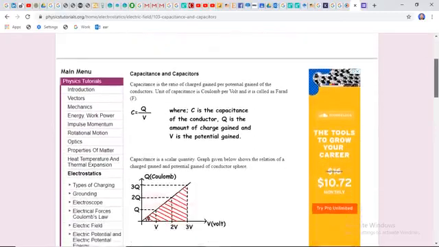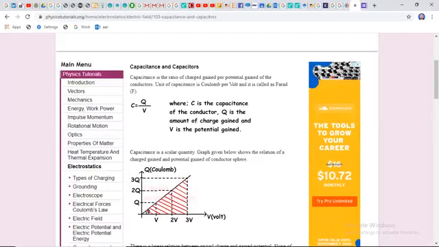The second entity is inductance. Inductance can also be connected in series and in parallel. The equivalent formula for series, we all know, is L equivalent equals L1 plus L2 plus L3, and so on up to Ln.